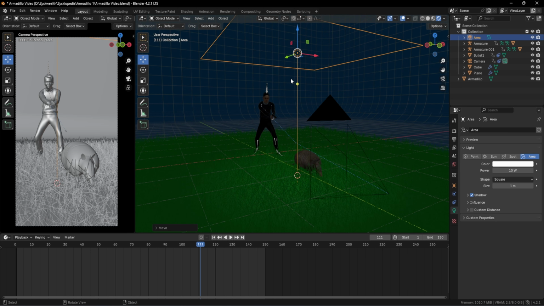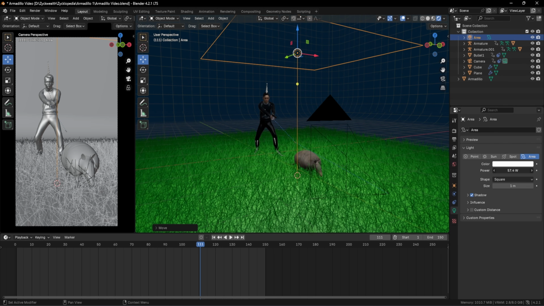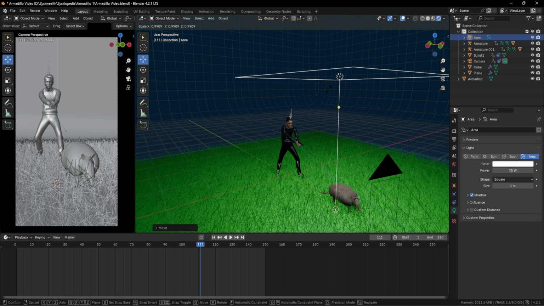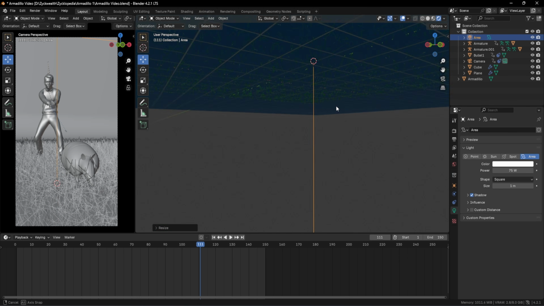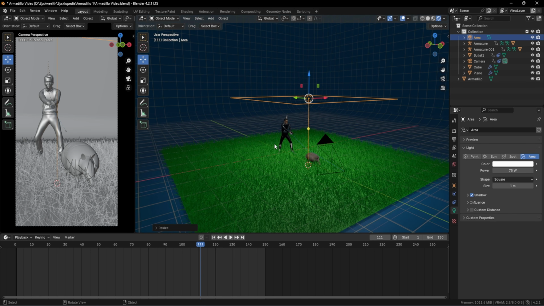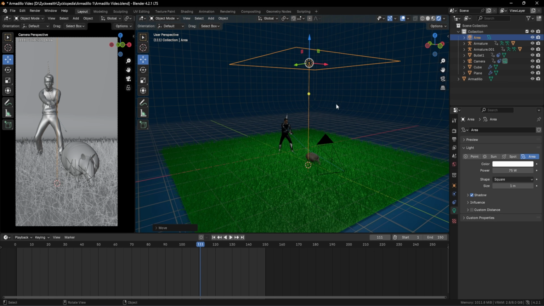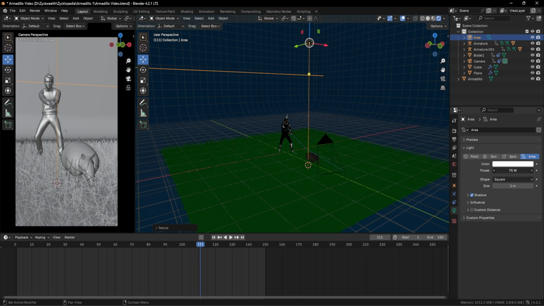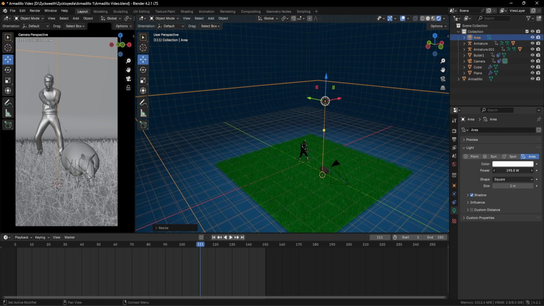But in order to increase the intensity of our light, we have to go towards our light settings over here. Then we can increase the power all the way up till maybe 75. Now if we move it a little bit up like this and scale it up, we can see most of the things which are happening on our scene. This is just going to be a small source of light which is happening on our scene. So let's take it all the way up like this and also scale it. Then we can also increase the intensity by increasing the power like this.